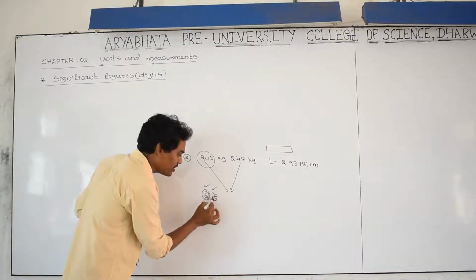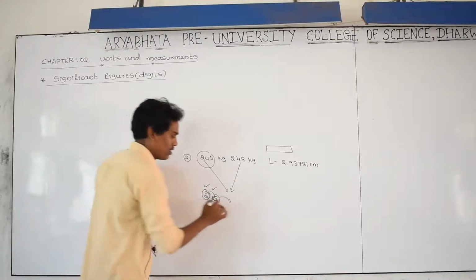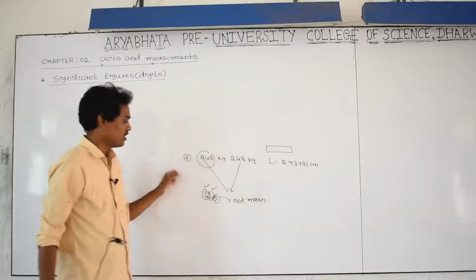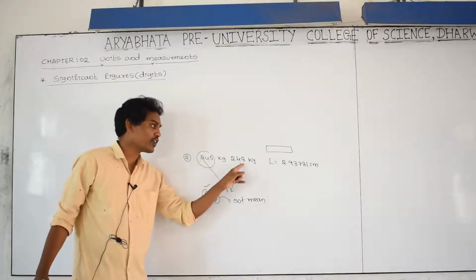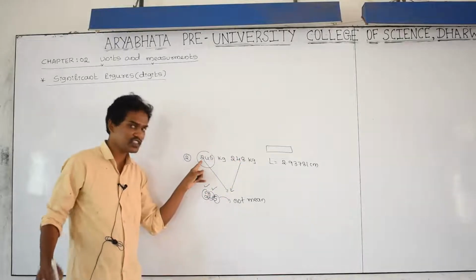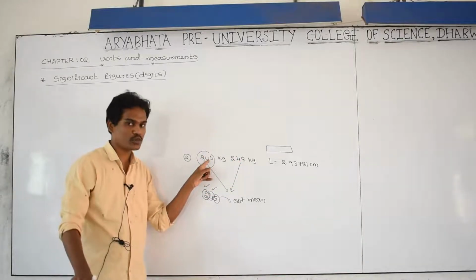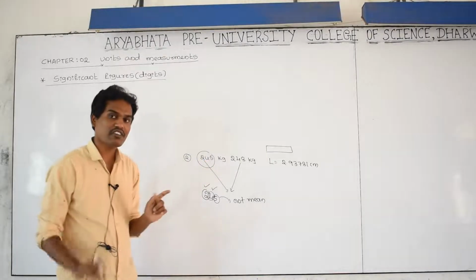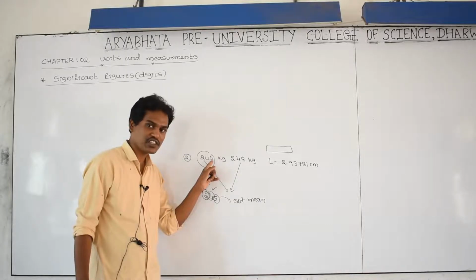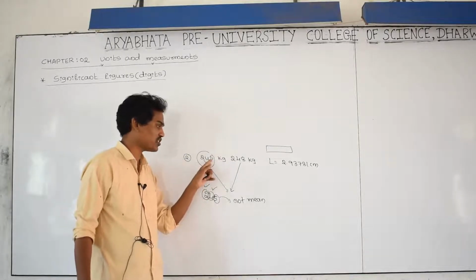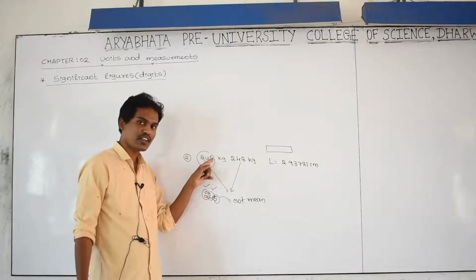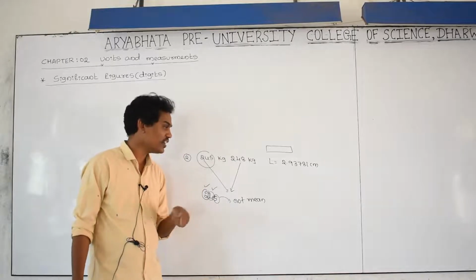But here 5 is there. The 5 is not meaningful. It means that it may be 45 to 48. The mass of the subject is 245 kg to 248 kg. But 200 is sure, 40 is also sure. But I am not exactly sure about this digit. It may be 245, it may be 246, it may be 247, it may be 248.